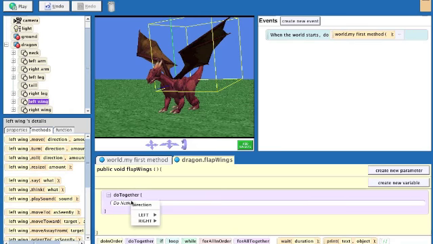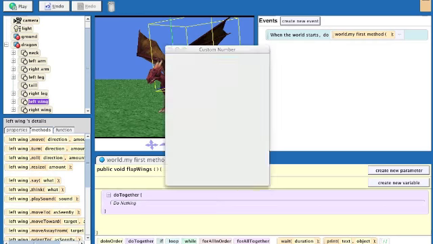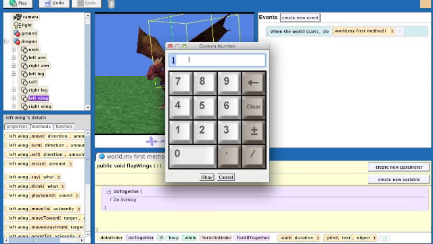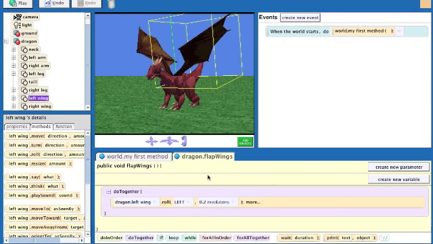We want it to roll to the left. It takes a little practice to get the left and the right all down. So we'll do it by, let's say, 0.2 revolutions.